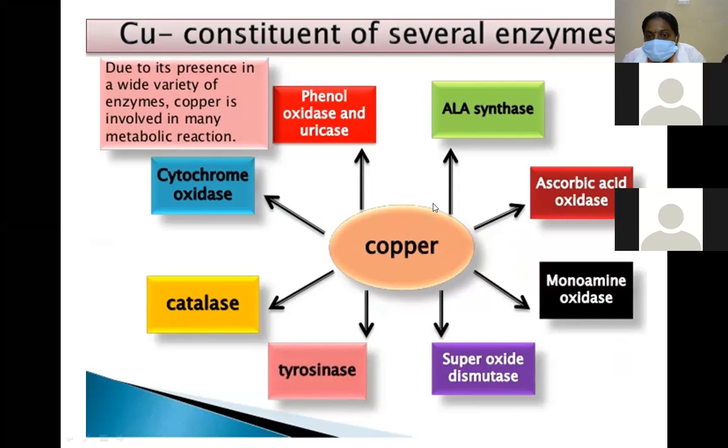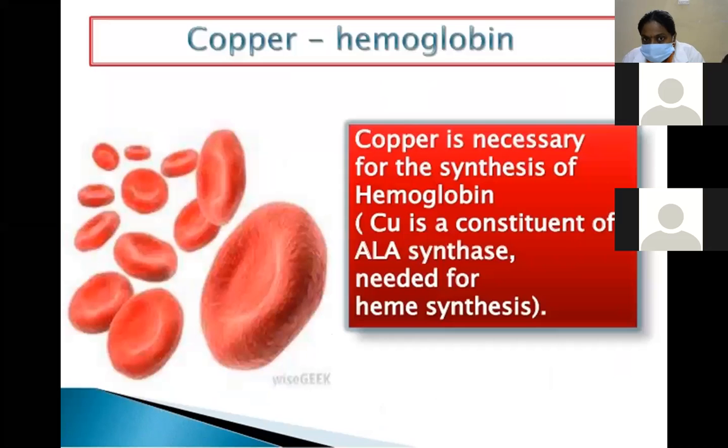Copper enzyme examples are delta aminolevulinic acid or ALA synthase, ascorbic acid oxidase, monoamine oxidase, superoxide dismutase, tyrosinase, catalase, and cytochrome oxidase. Tyrosinase plays a vital role in melanin formation. And another importance of copper.